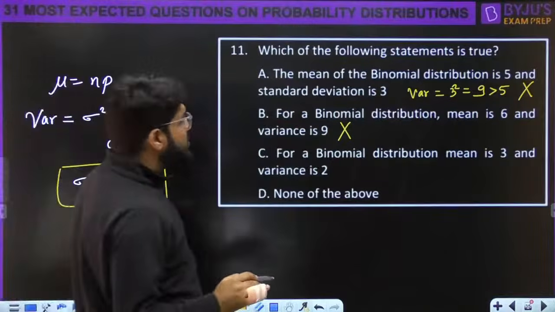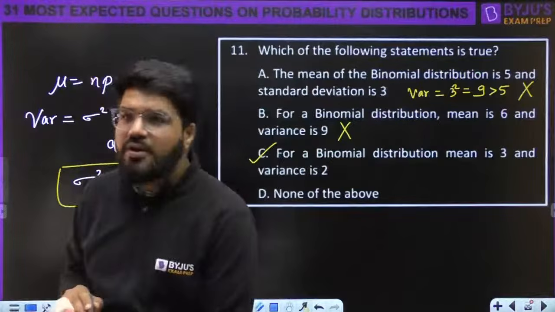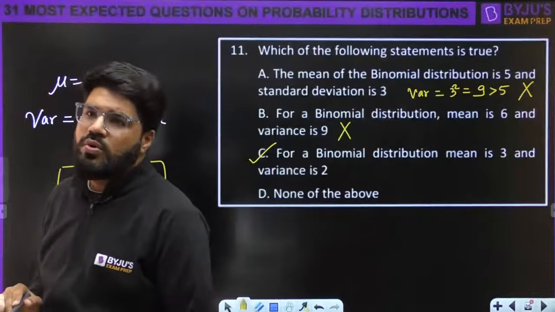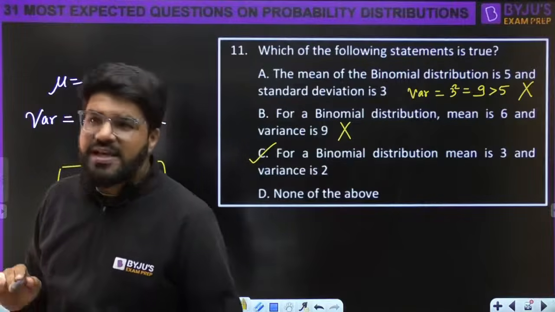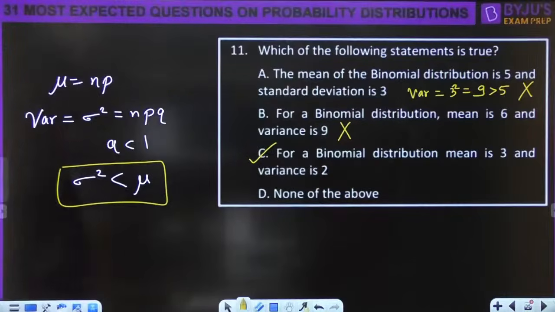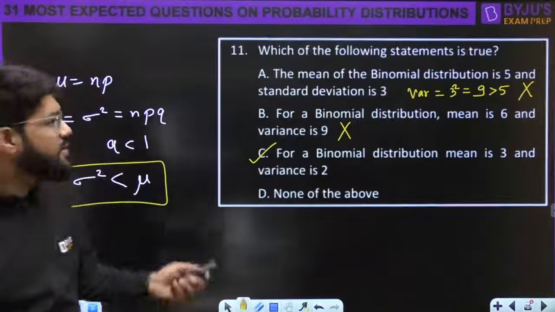Okay, for a binomial distribution, mean is 3, variance is 2. This is possible. Which of the following is true? Okay, C looks true. Everybody, C definitely looks to be a true option. So some basic fundamental questions can also be discussed.